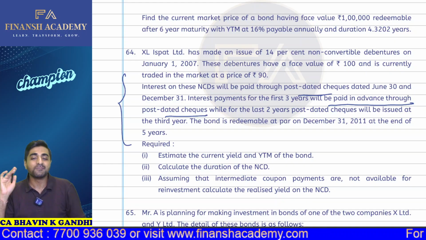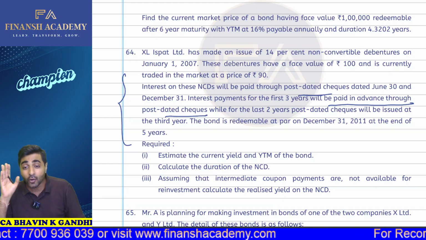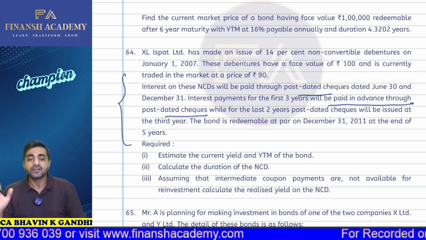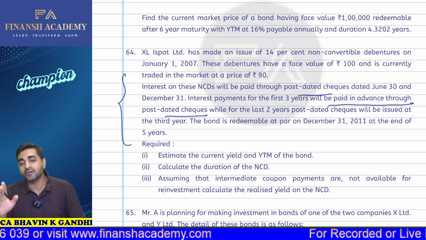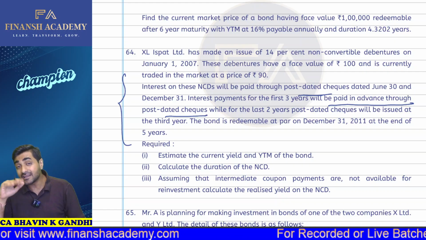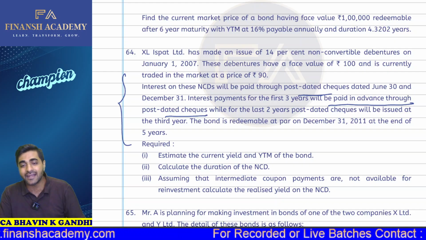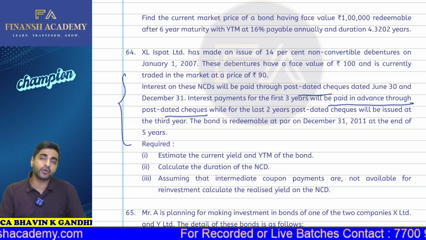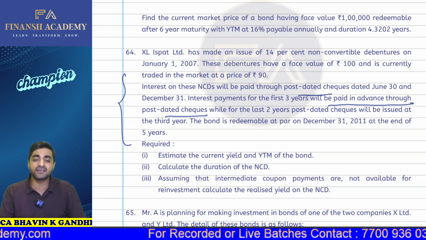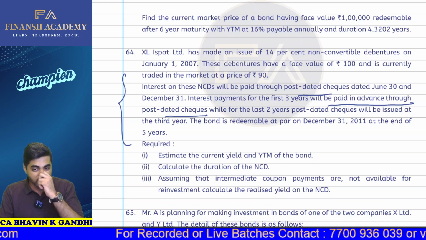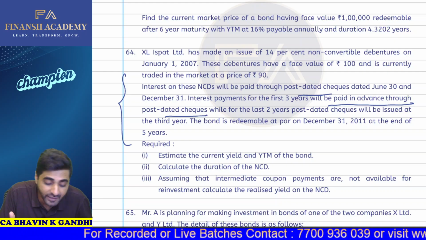Okay. So based on this, my dear students, how will this particular interest be received? Interest will be received for the first 3 years, but on a semi-annual basis. So first of all, you have to understand that this is going to be 10 terms. So for 5 years, it's going to be 10 terms. For 14%, it will become 7%. And also at the same time, we are required to calculate the YTM of the bond.